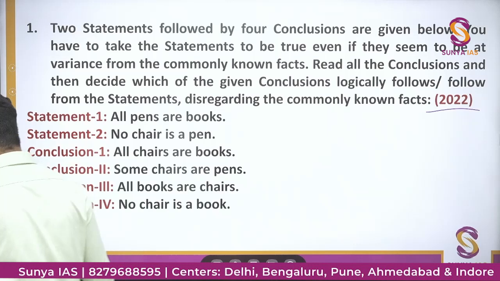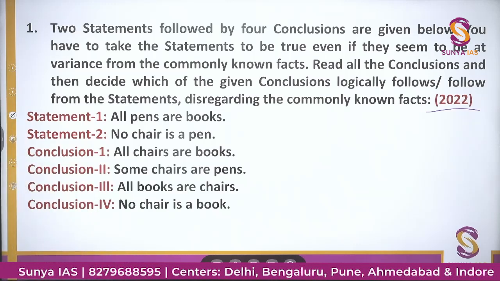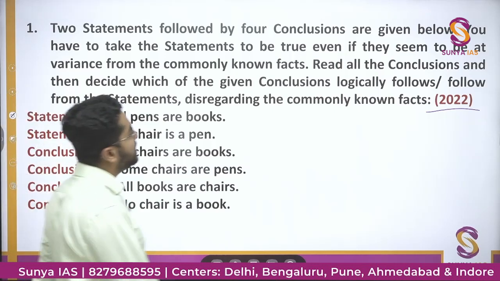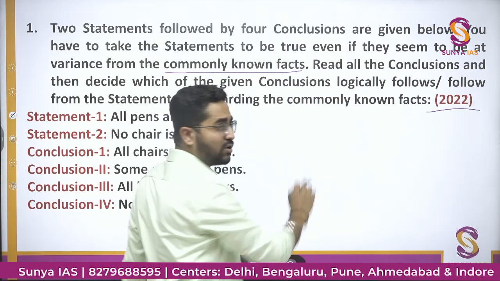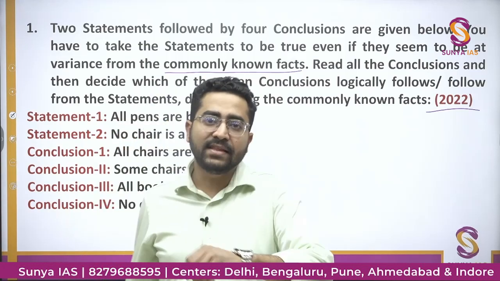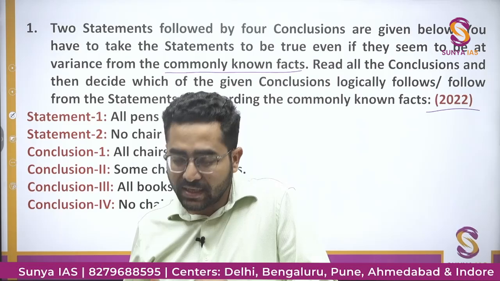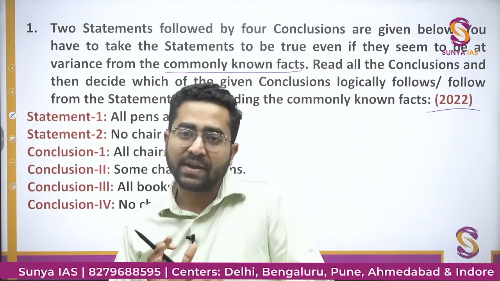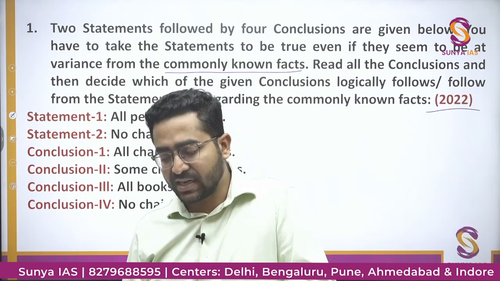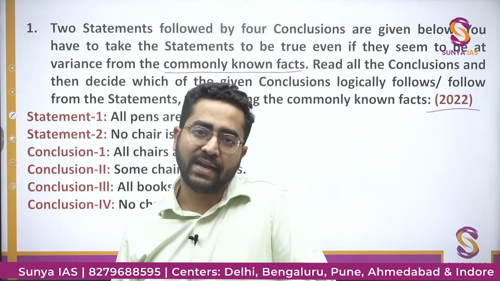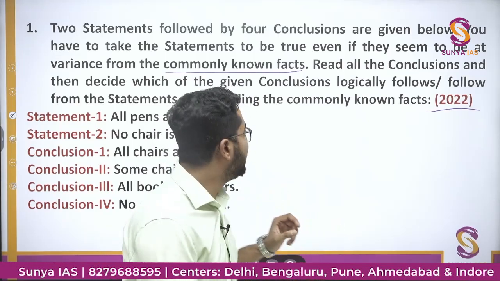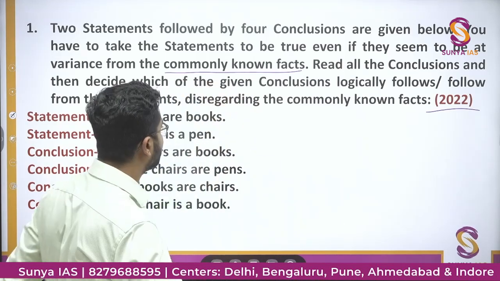And if I read the question, it is given two statements followed by four conclusions below. You have to take the statements to be true even if they seem to be at variance from the commonly known facts. So that's what I told you. Whatever in the question is given, you need to make them right. आप उसको समझो, you need to understand that the given statement is right, even though they are different from the commonly known facts. Okay.